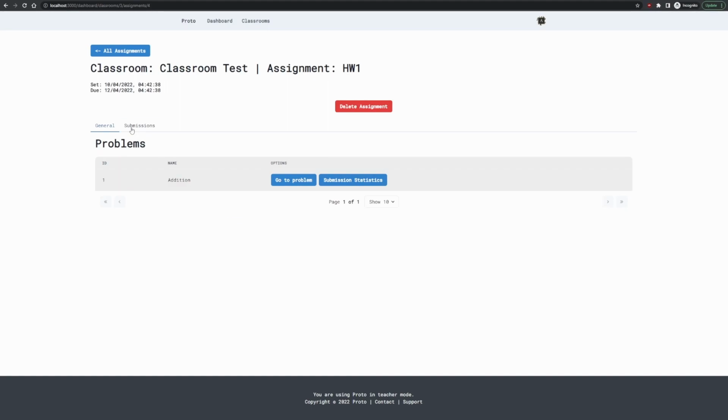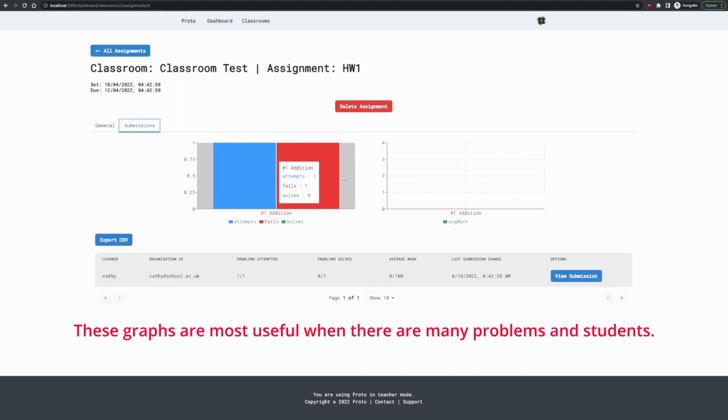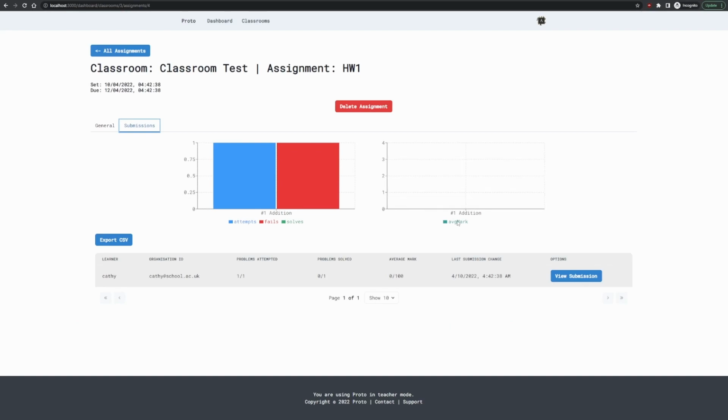And if I go to the submissions, I can see a graph which shows how students have performed on this, the average marks and whatnot. I can see that 1 student, I can see their organization ID. I can see that they've attempted one of the problems, but they haven't solved any, and they currently have a submission mark of 0.